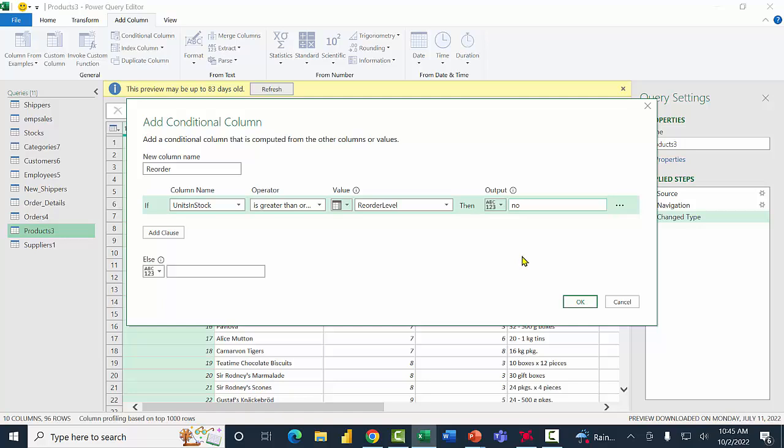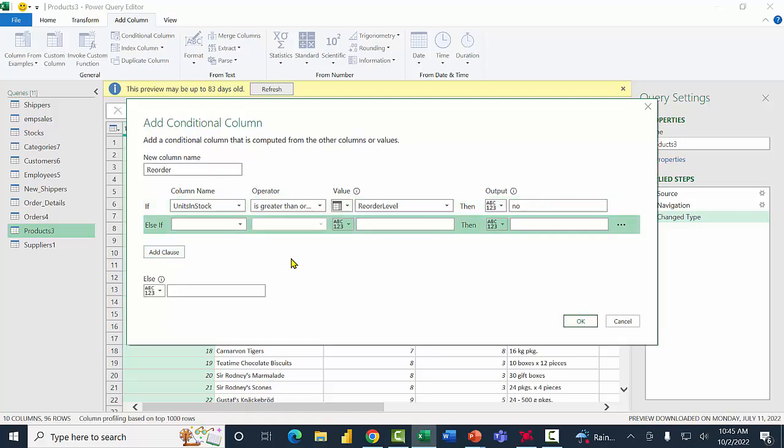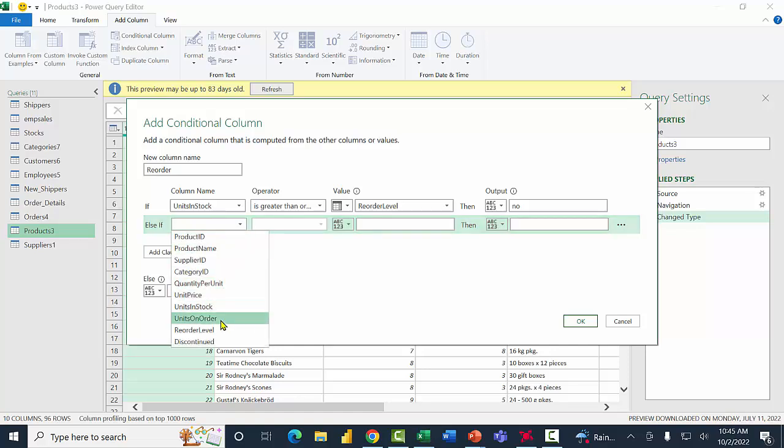You can make it more complicated by adding more clauses. It's almost like a nested if in Excel, and you can have as many clauses as you want. Then I want to see if it's actually discontinued. So on the line that says else if, I'm going to click on the first pull down and I'll say discontinued. Equals is fine this time. I'm going to come over here and type in true. If discontinued equals true, then it is discontinued, so I don't need to order that one. I'm going to come over here and type in no. Otherwise, I'll come down here and type in yes.